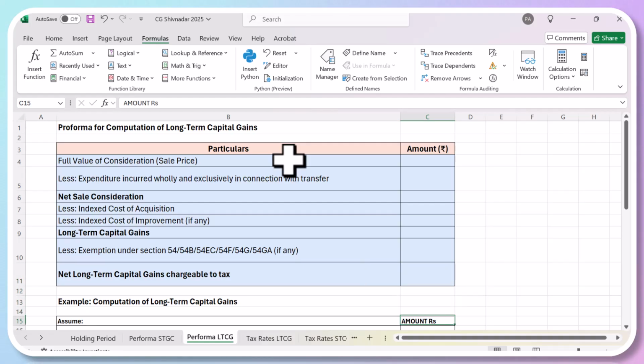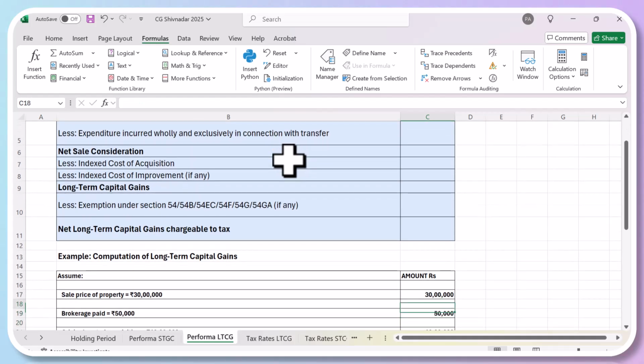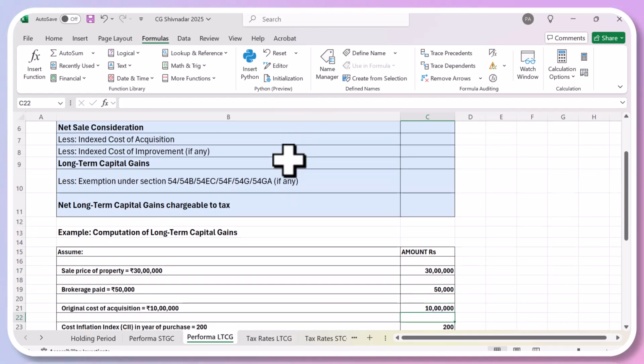So let's do a question here. Suppose you sold a property for 30 lakh rupees. So it will come as selling price. Then you paid a brokerage of 50,000 for selling the property. And you bought this property for, say, 10 lakh rupees. So you sold the property for 30 lakhs, you paid a brokerage of 50,000, and the original cost of acquiring the asset was 10 lakhs.